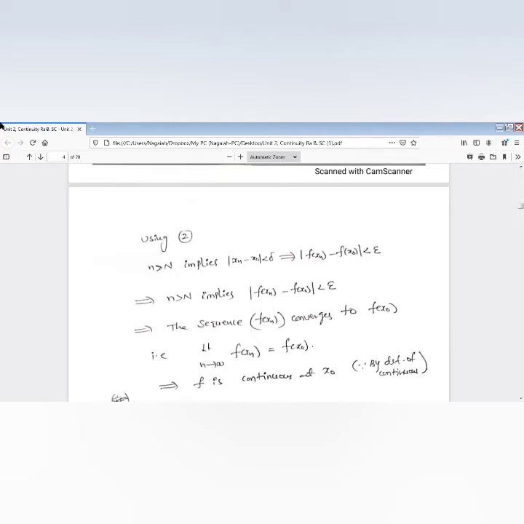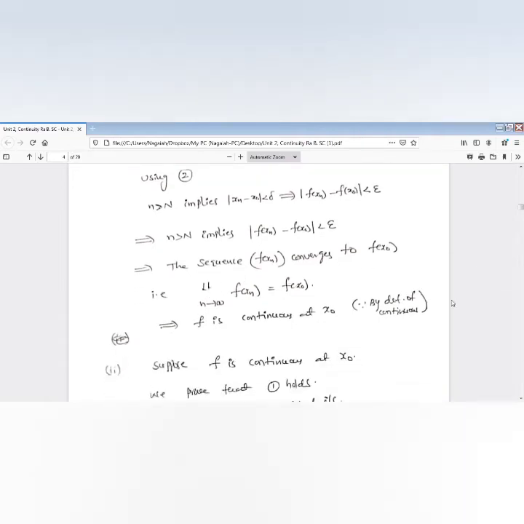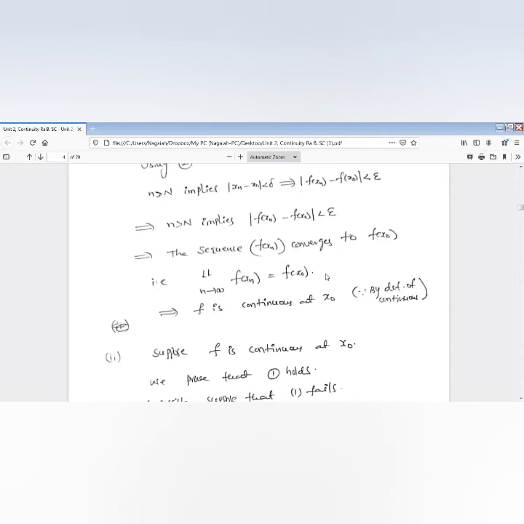And the meaning of this is what? The sequence f of xn converges to f of x naught. By definition of convergence, the sequence f of xn is converging to f of x naught. So that means we can write limit n tends to infinity f of xn is equal to f of x naught. So this is the definition of continuity. By definition, as we already gave, xn approaching x naught and f of xn approaching f of x naught means f is continuous at the point x naught.